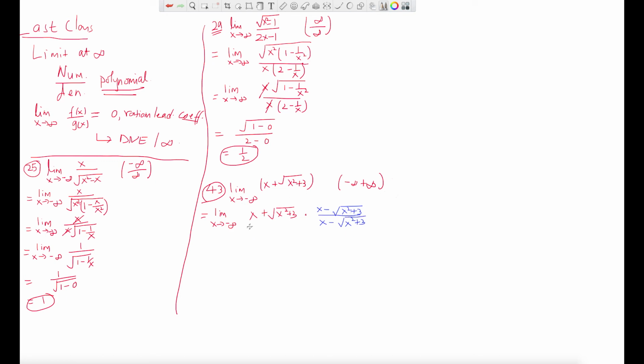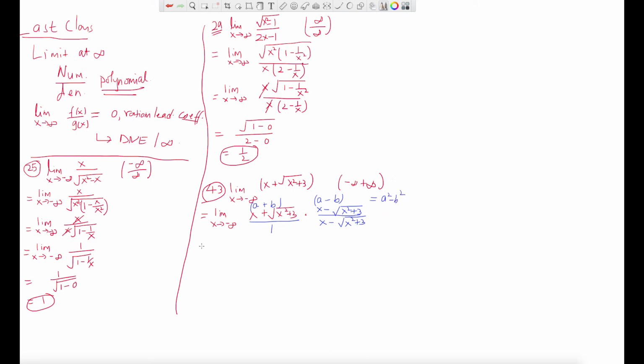You see that there is 1 in the denominator. It is like a plus b, and a minus b. What is the product? If you multiply a plus b and a minus b, you get a squared minus b squared.